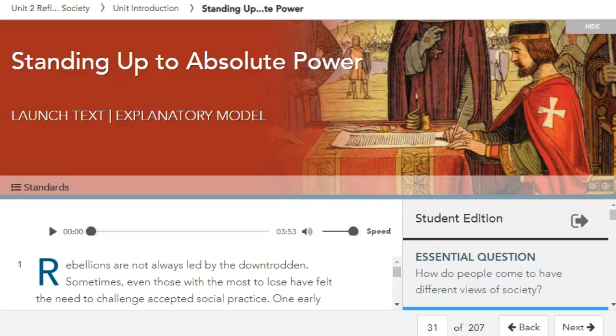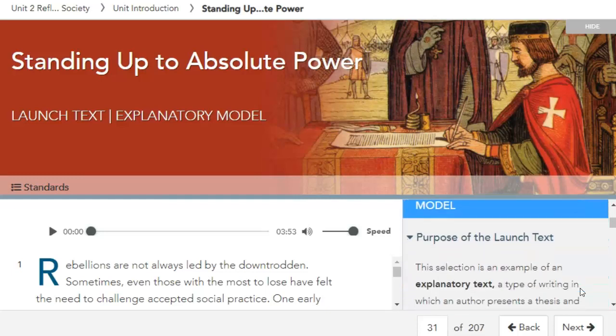Standing up to absolute power. Here's our launch text. It's an explanatory model. So here's our essential question. How do people come to have different views in society? We're going to see how this author has a different view and how he expresses it.